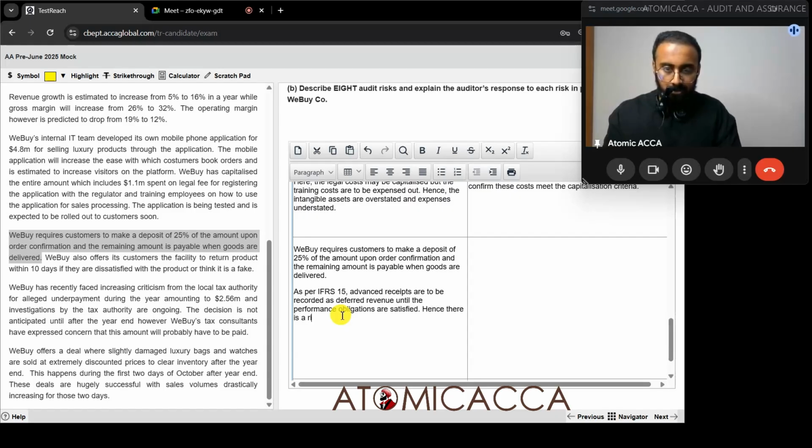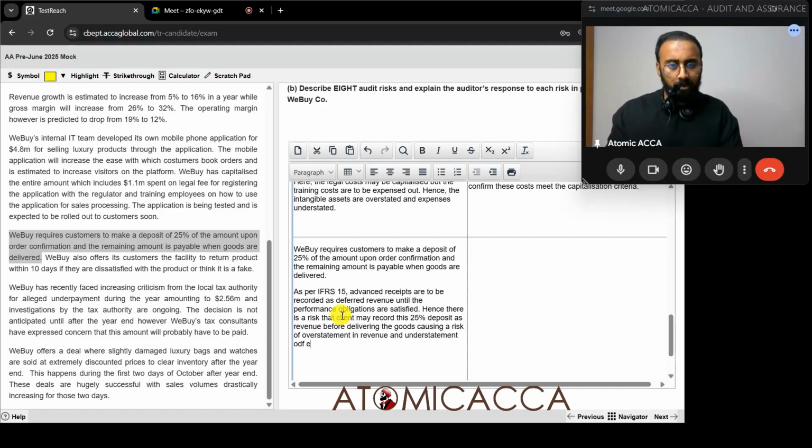Hence, there is a risk that the client may record this 25% deposit as revenue before delivering the goods, causing a risk of overstatement in revenue and understatement of liability, because deferred revenue is something that goes to the liability part.